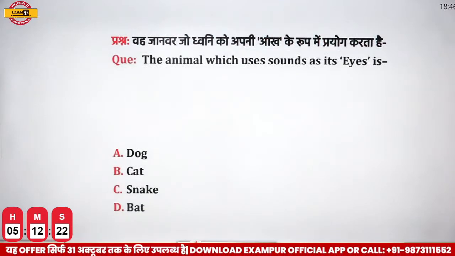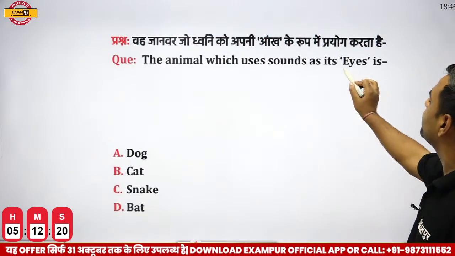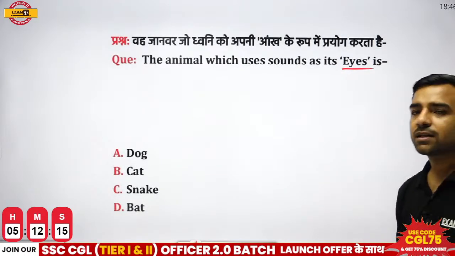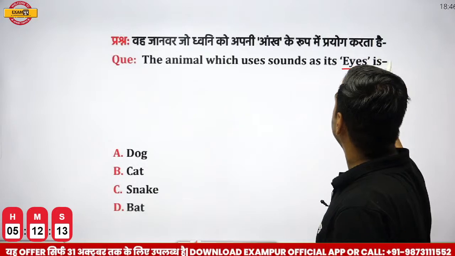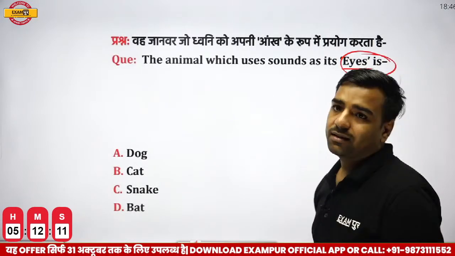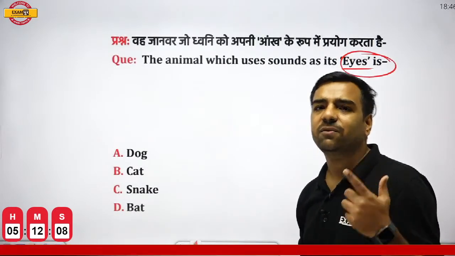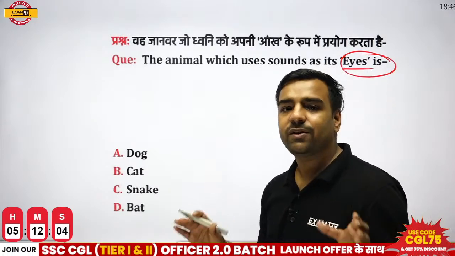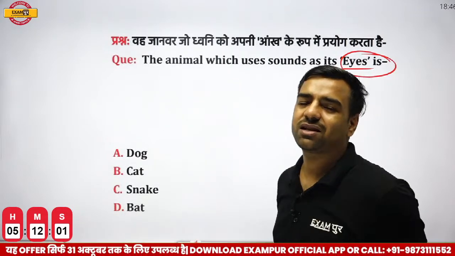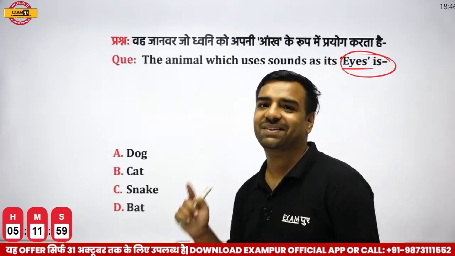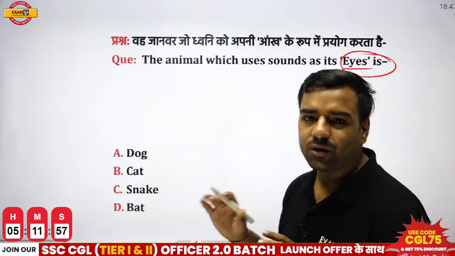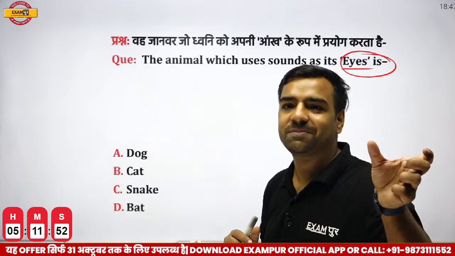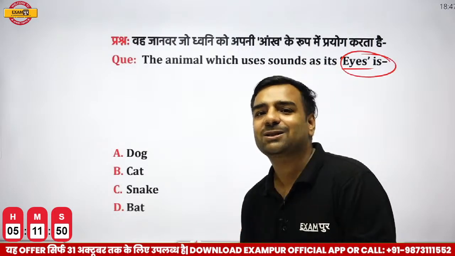Okay, next question. The animal which uses sound as its eye is what? Is it dog, cat, snake or bat? What do you think? The animal which is using sound as its eye. In the evening, you might have seen one of the animals which is using this logic. Now just think about that animal. I'm talking about evening, right? In some of the movies, especially those related to ghosts, you might have seen this part. So let's see who can answer now.